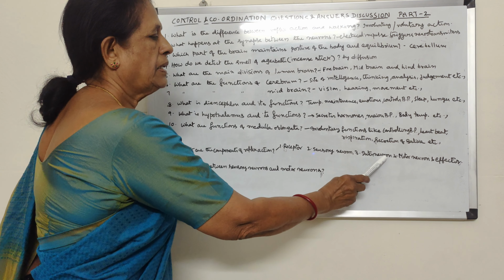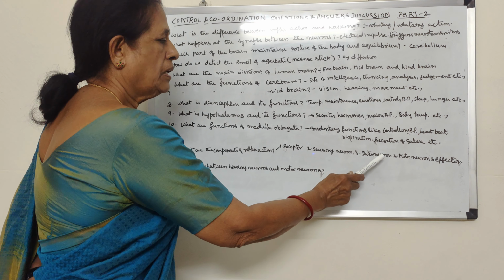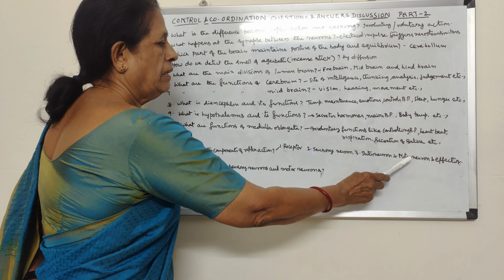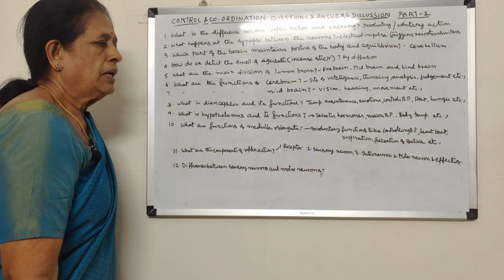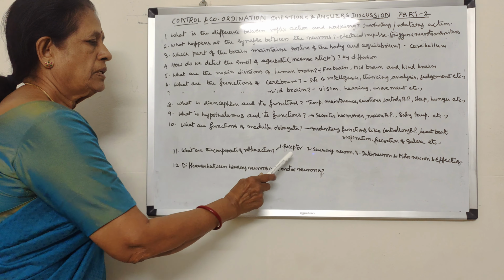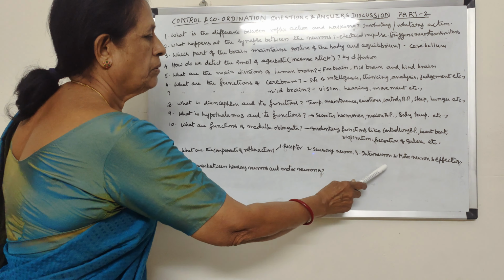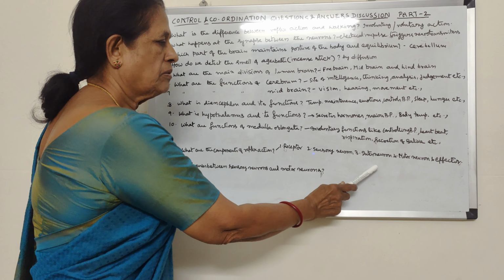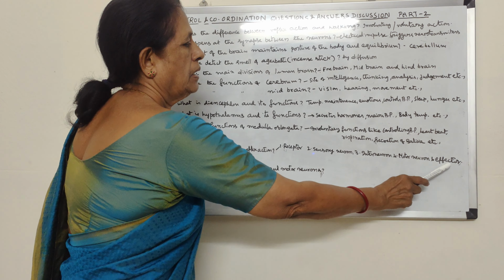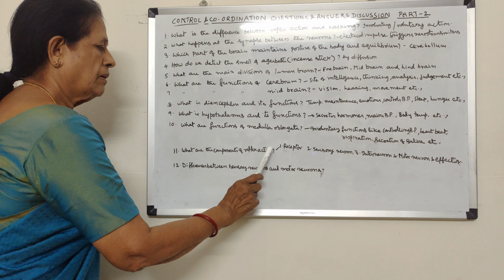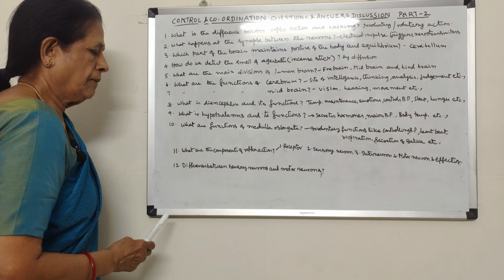In the spinal cord, the interneuron analyzes it, and through the motor neuron the impulse is sent to the effector, that is, muscles or glands in the body. So the components are receptor, sensory neuron, interneuron, also called association neuron, motor neuron and effector.